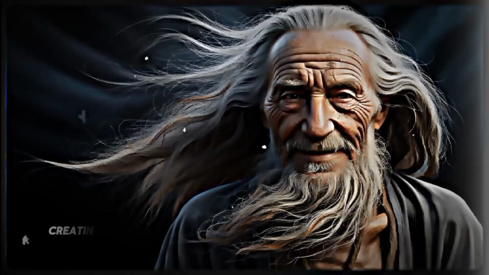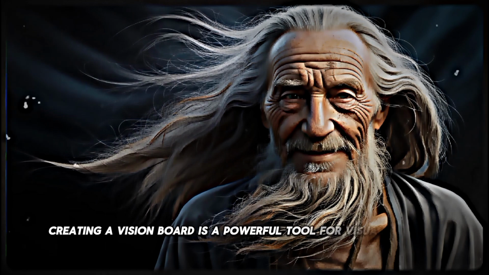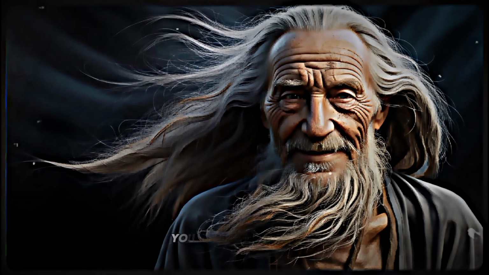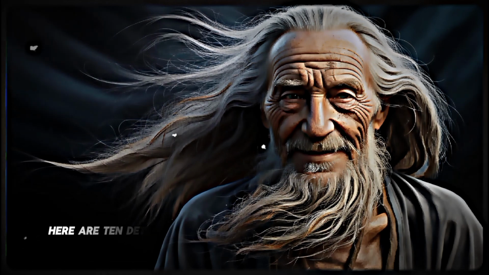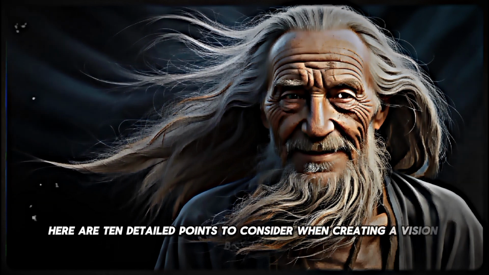Creating a Vision Board. Creating a vision board is a powerful tool for visualizing and manifesting your goals and dreams. Here are 10 detailed points to consider when creating a vision board.